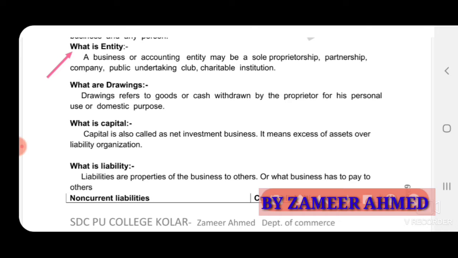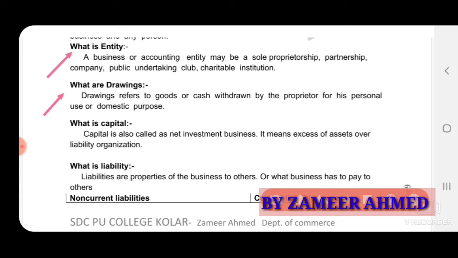Next, drawings. Drawings refers to the goods or cash withdrawn by the proprietor for his personal use, for domestic purposes or for family purposes. See, in accounts, if the owner wants to ascertain the exact profit, first he has to explain the transactions.